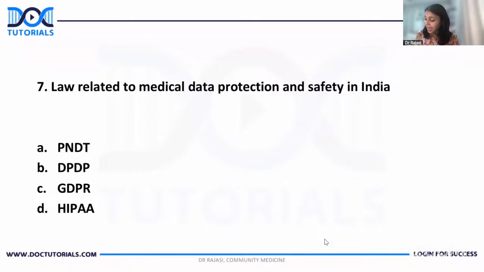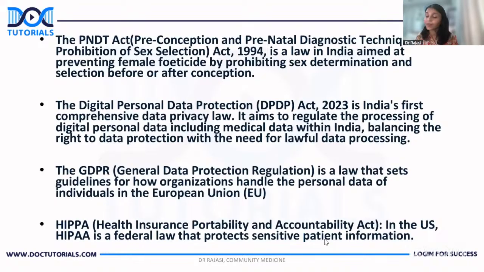What is the answer? PCPNDT. You know that, right? It is Preconception and Prenatal Diagnostic Techniques Act. This is for preventing female feticide by prohibiting sex determination. You know that. And during pregnancy, you're not supposed to divulge the sex of the baby.